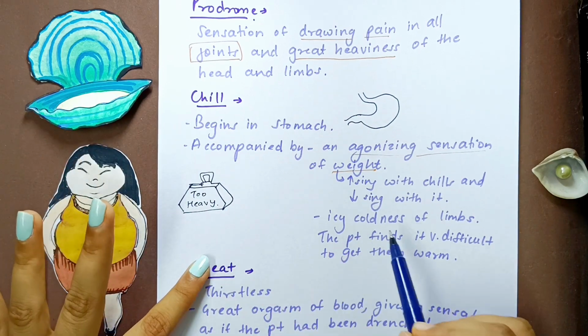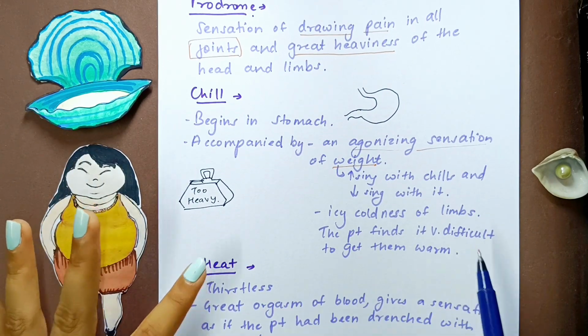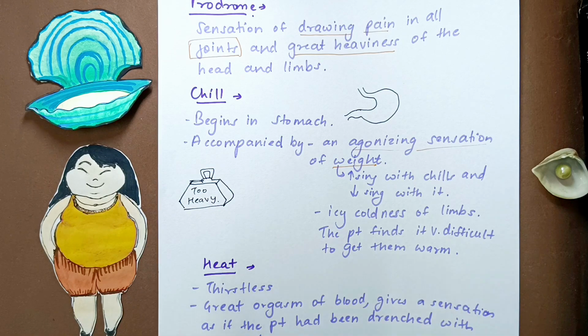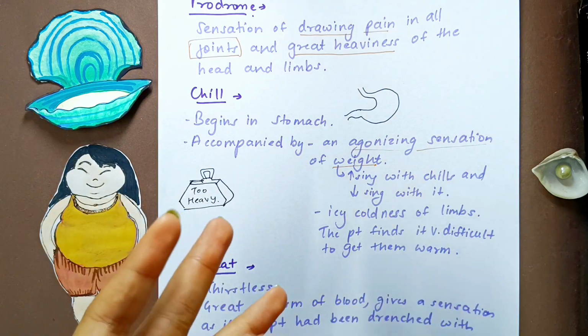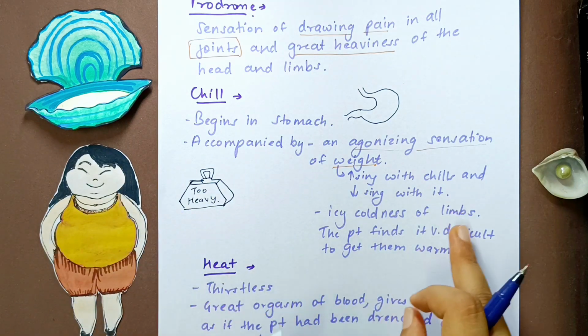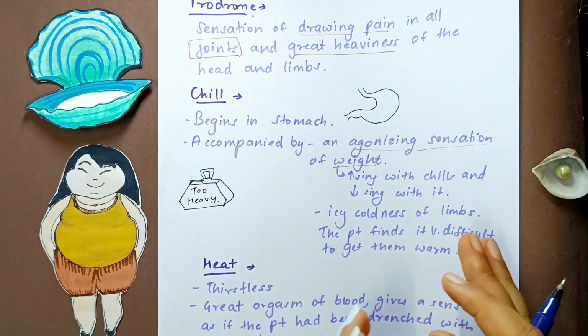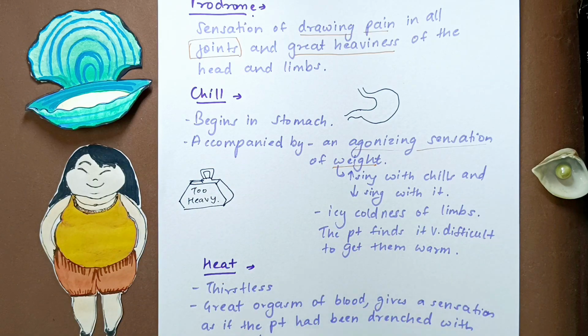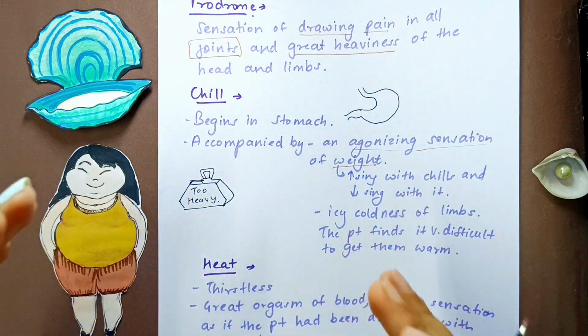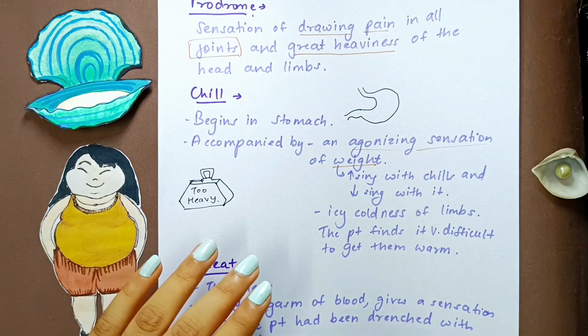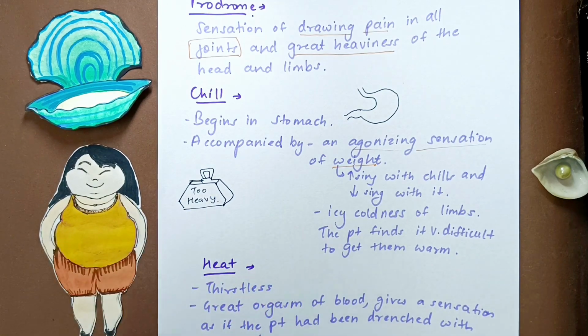There is icy coldness of the limbs. The patient finds it very difficult to get them warm even if they are covered warmly. So this is what we've seen, right? There's a sensation of coldness in this patient. Now they are saying that in the chill stage the limbs will be icy cold and the patient will find it very difficult to get them warm. They will cover the part with a lot of coverings, but still it will not feel warm. It will be icy cold only.